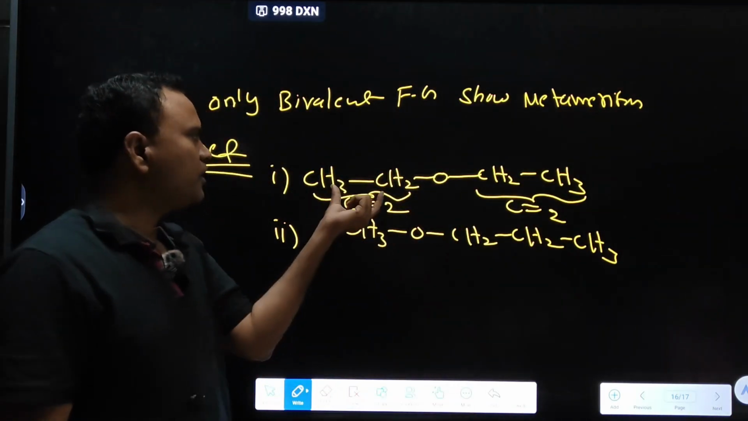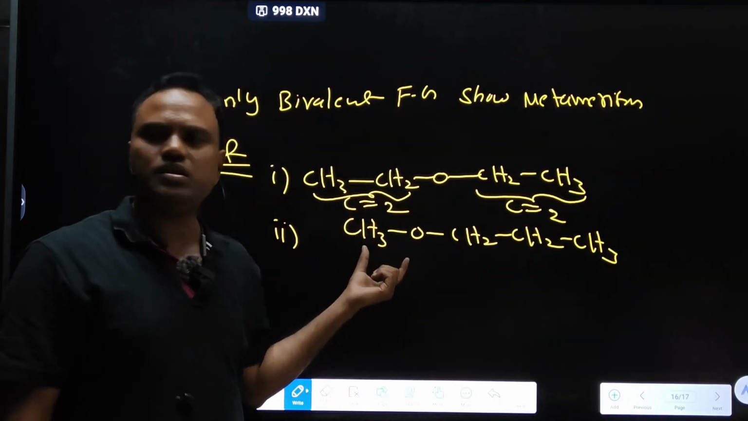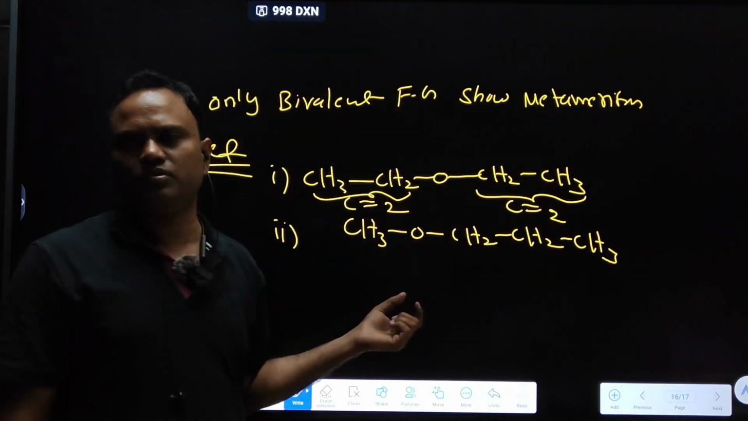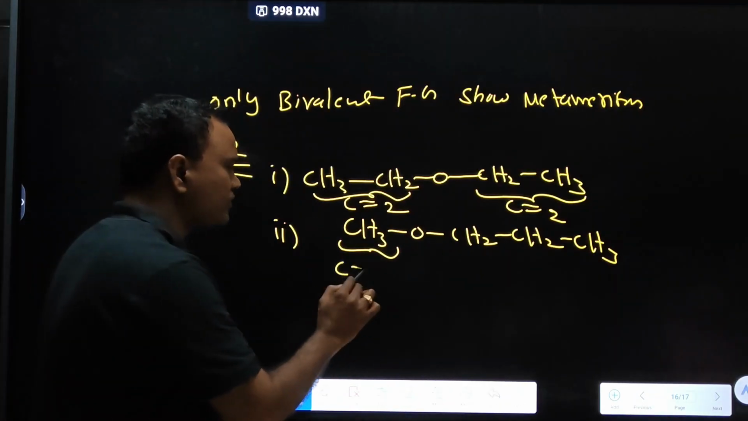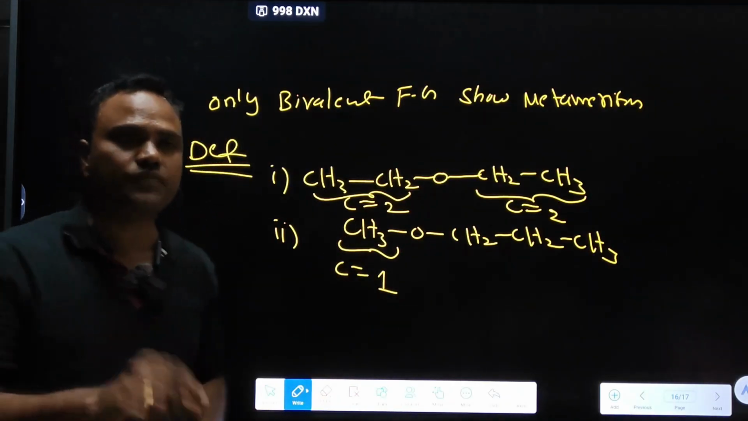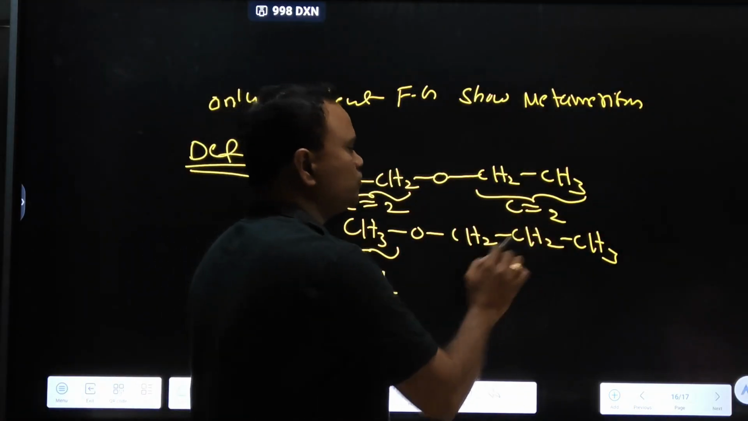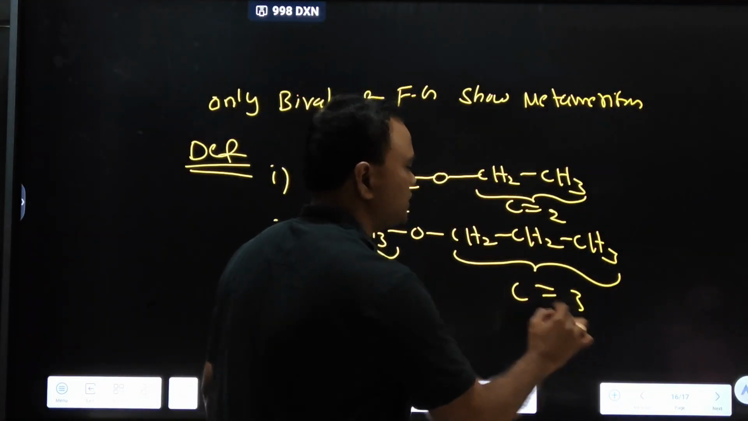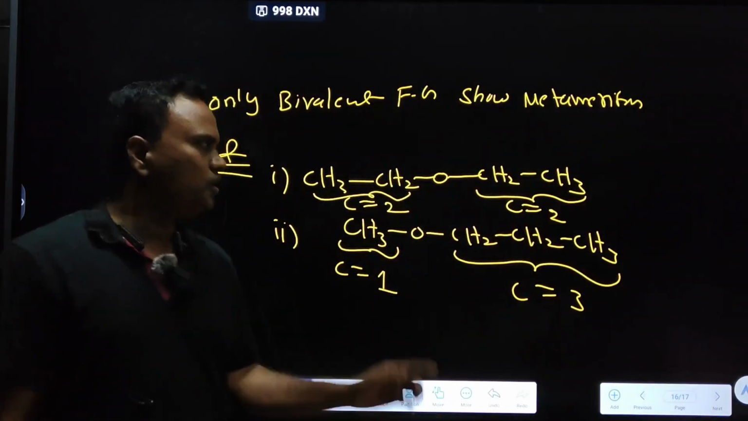Now compare left side chain of first compound with left side chain of second compound. In this left hand side how many carbons are present? One only. Same or different? Different. Here right side 2, right side 3. Different or same? Different. That is only metamerism.